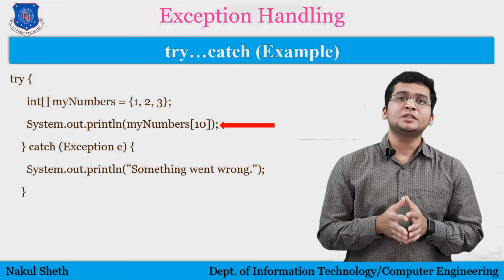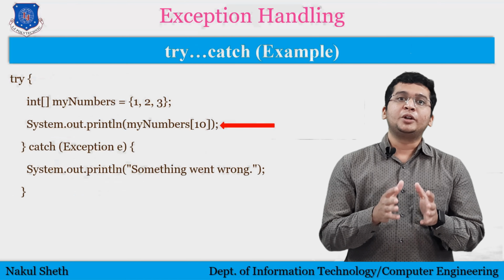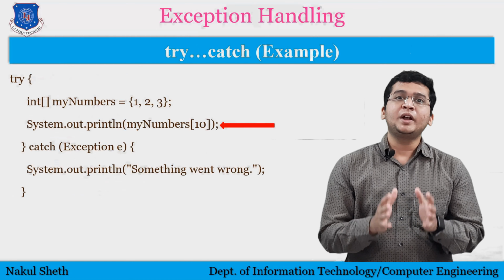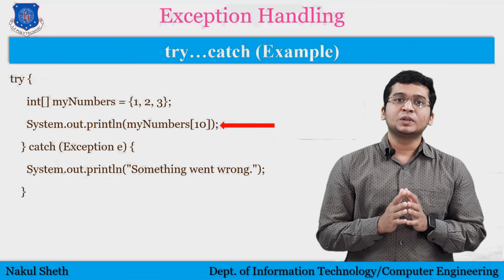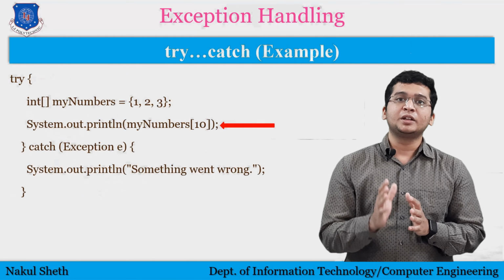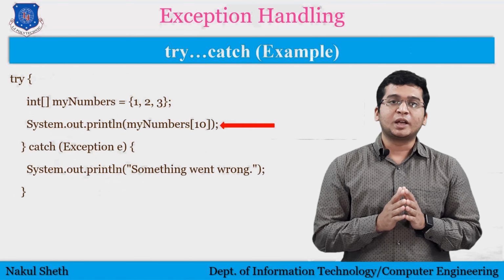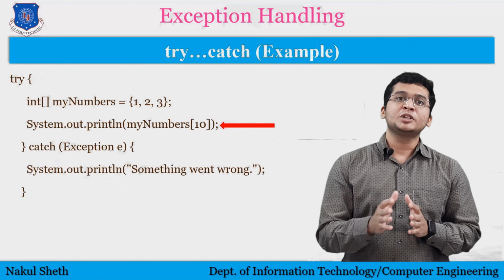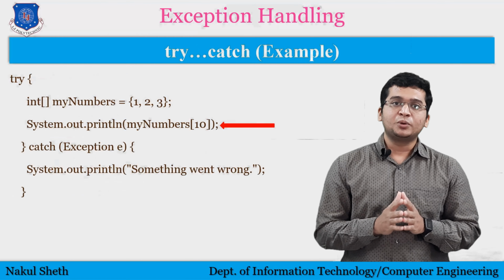Now let us revise quickly again. We have to write doubtful code into the try block, and to prevent that execution we can write code into the catch block. Now remember one thing, we cannot separate the try block and catch block. The catch block must come immediately after your try block. So this is it for today's topic.